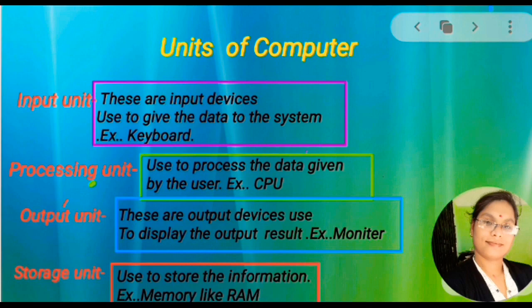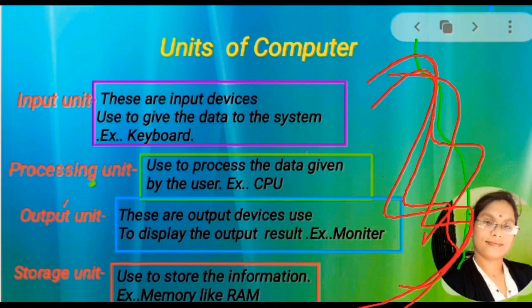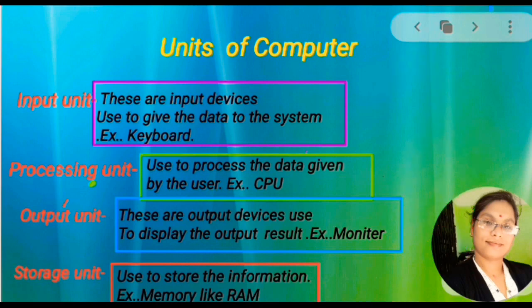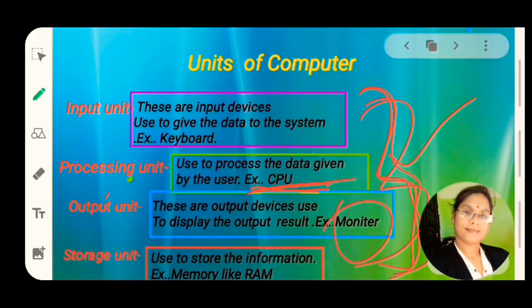So these four units work together to perform a specific task and provide the desired and consequent result to the user. So first, the user gives the data to the system by using input unit. Then the system accepts the data and provides the data to the CPU for processing. The central processing unit processes the data according to the instruction given by the user. And next, the processing unit transfers the output result to the output unit, and the output unit displays the result again to the user. Hence the user can give the data and take the desired output result. This is the whole process.